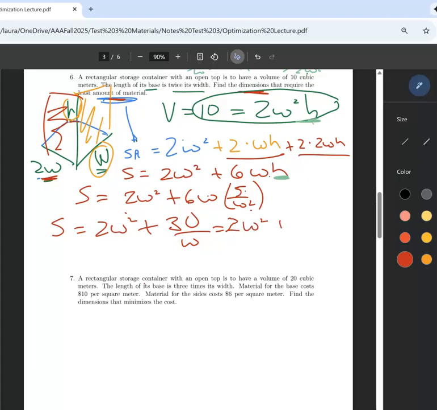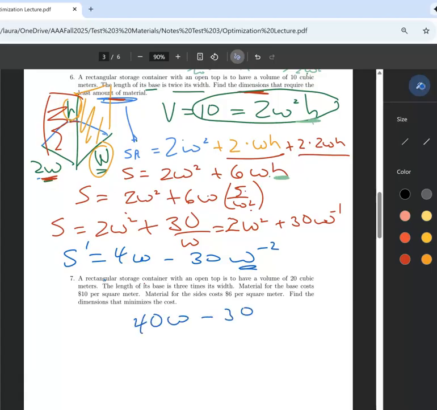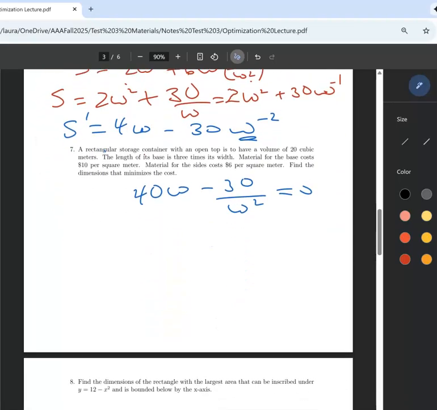So 2w squared plus 30w to the negative 1. Now I'm going to take the derivative. So that gives me 4w minus 30w to the negative 2. Take the time to rewrite that in the denominator.